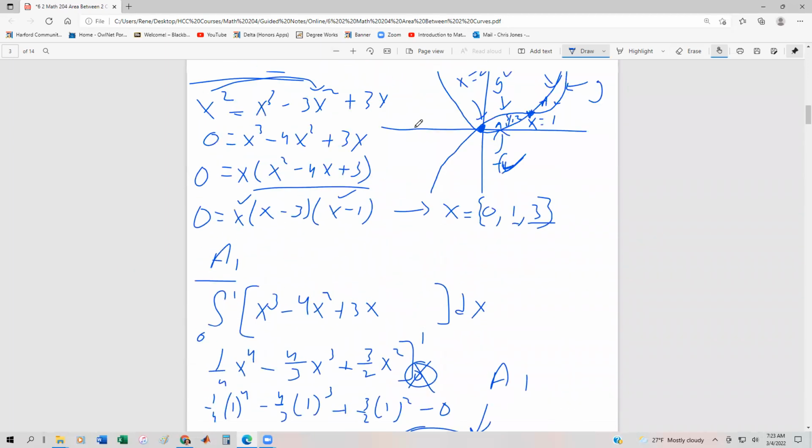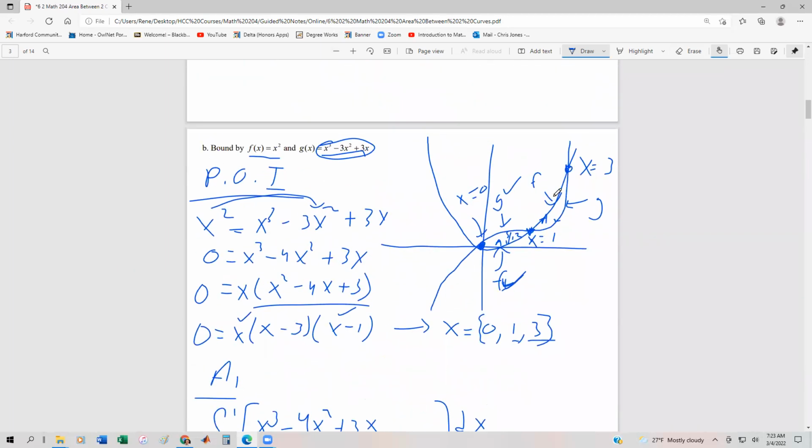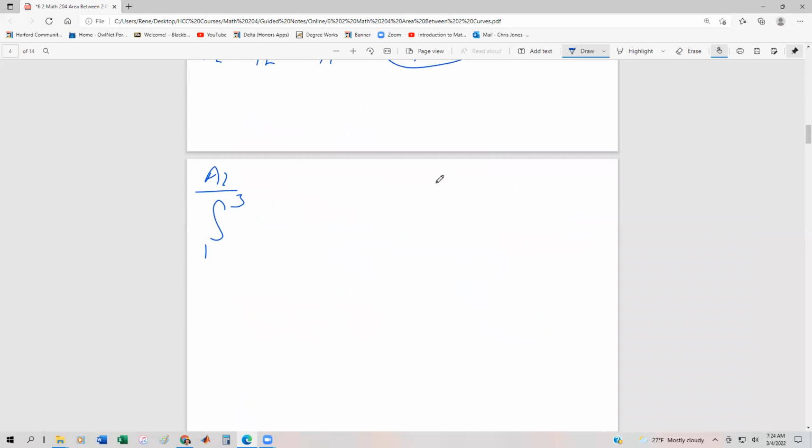And this time, the quadratic is the top function, and g is going to be the lower function. So we're going to have the quantity x squared minus the quantity of x cubed minus 3x squared plus 3x, dx.